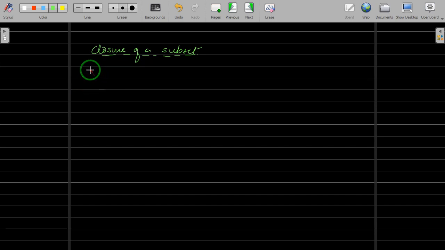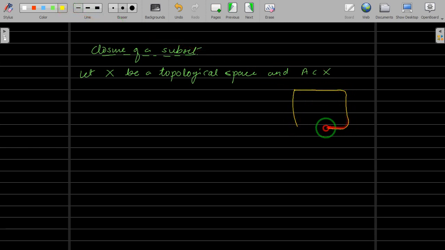Anyways, so let us take that X be a topological space, and let us take a subset A of X. Again, we will try to draw the diagram.